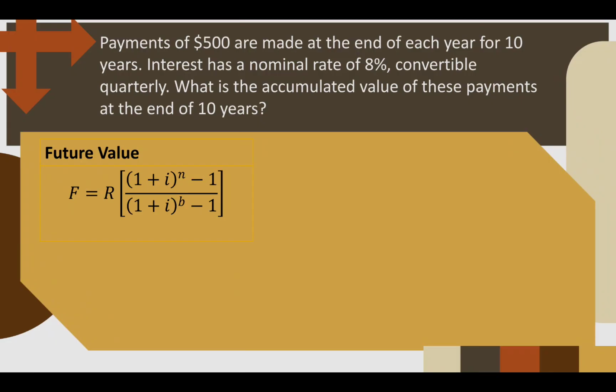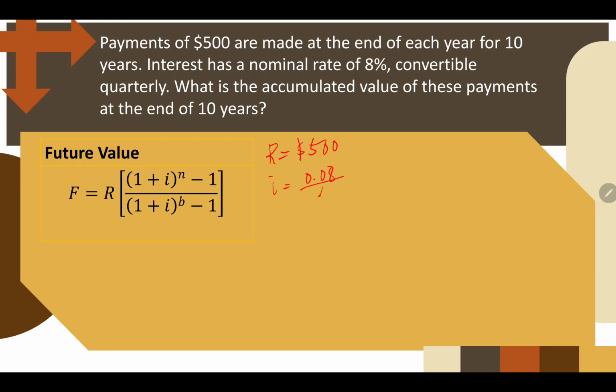So, kailangan natin dyan ulit alamin ay this is surely future value. Kasi accumulated value of these payments at the end of 10 years. So, that's in the near future. So, that's future value. So, our R here will be the payments. Payments of, very clear, $500. And then, our I will be 0.08 every quarter.